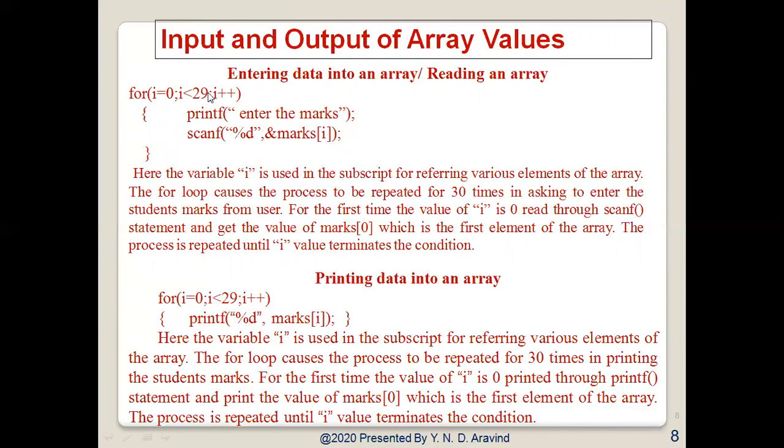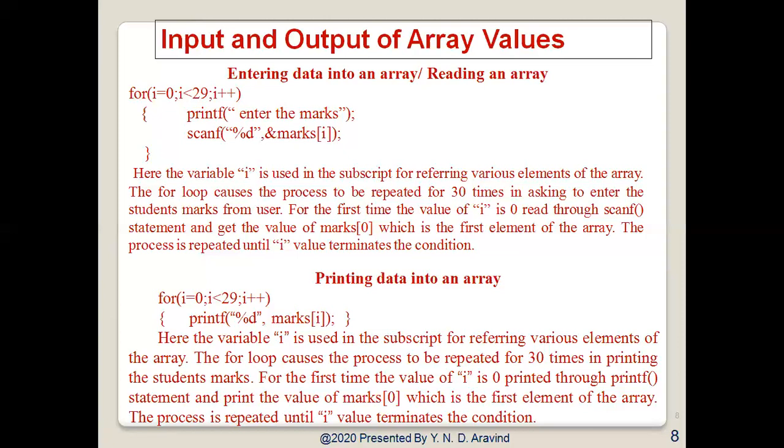The meaning of i less than 29 is that the maximum index is 29, plus 1 gives 30. So from 0 to 29, a total of 30 elements, the marks of 30 students can be read by using the scanf function, scanf percentage d ampersand marks of i. Here the variable i is used as a subscript for referring to the various elements of an array. The for loop causes the process to repeat 30 times, asking the user to enter the student marks. For the first time, the value of i is 0, and it is read through the scanf statement to get the value of marks of 0, which is the first element of the array.